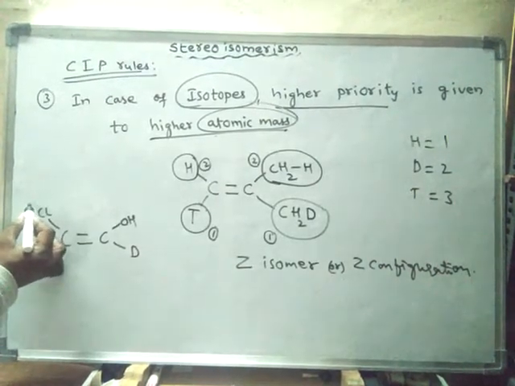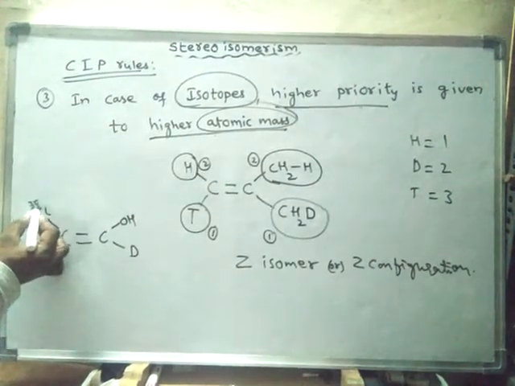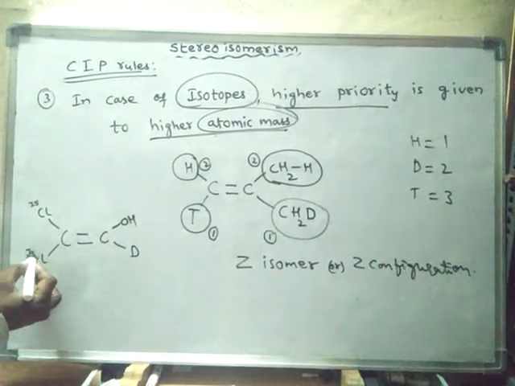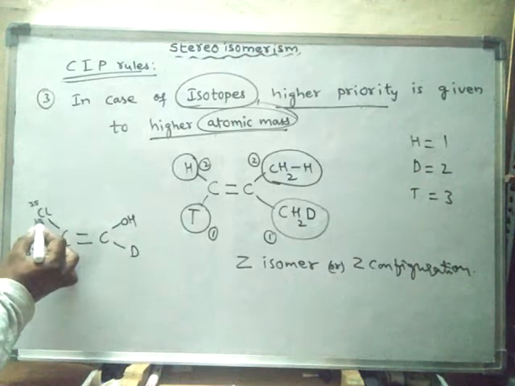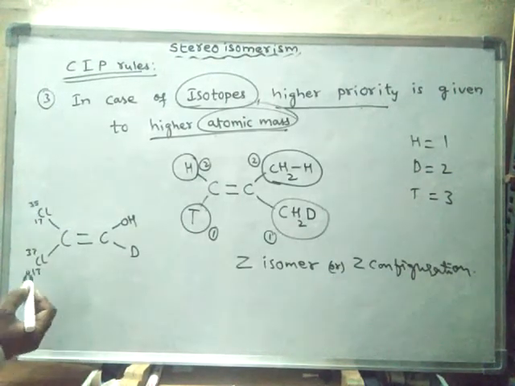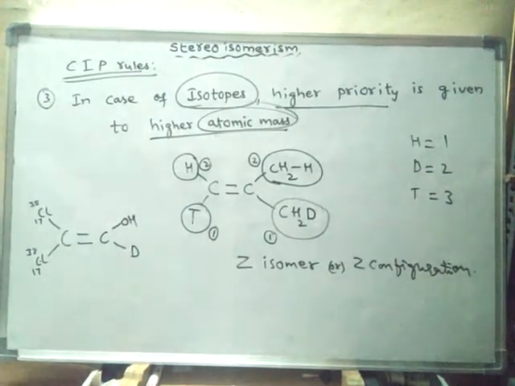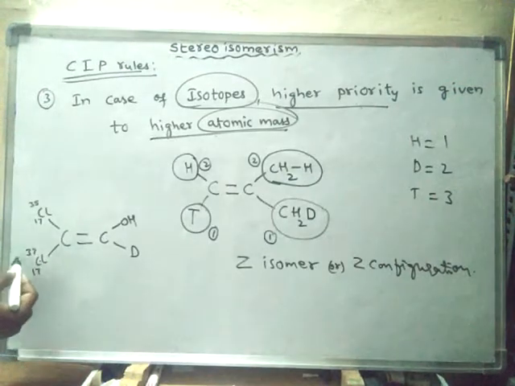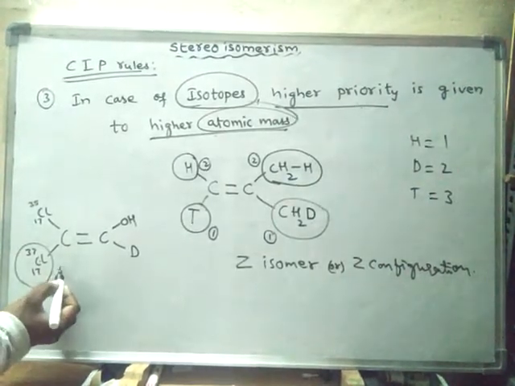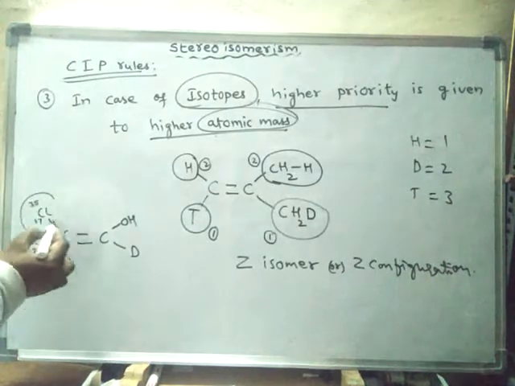Here it is chlorine 35, whereas here it is chlorine 37. So these two are isotopes of chlorine. So it has more atomic mass than this one, which means it is given more priority, ranking 1, and the other is given ranking 2.